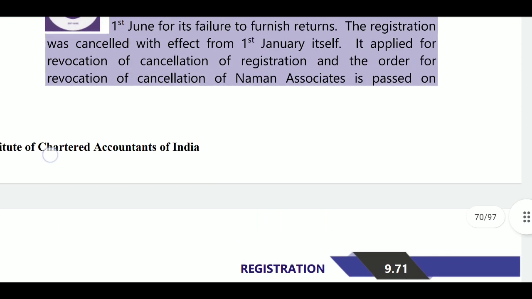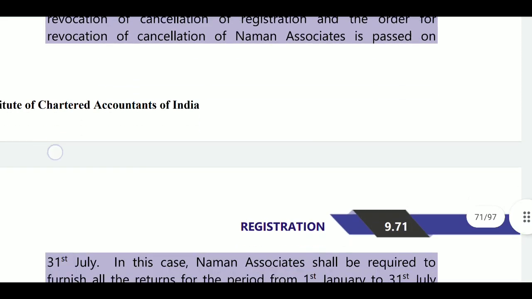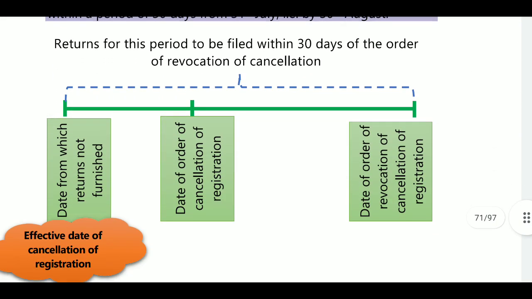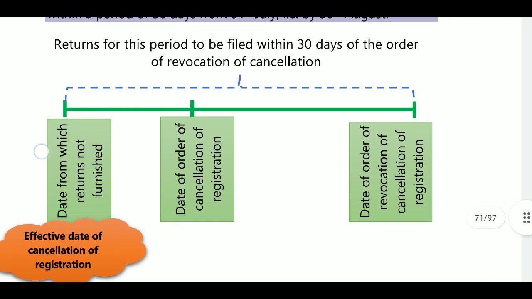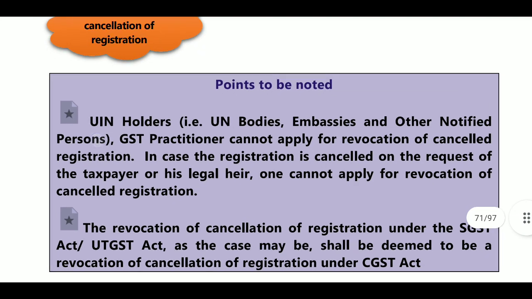So whenever he is applying for revocation, he must file all returns. Here, returns for this period are to be filed within 30 days of the order of revocation of cancellation. That is, the date from which the return is not furnished will be the effective date of cancellation. And the date of order of cancellation of registration or the date of order of revocation of cancellation of registration.